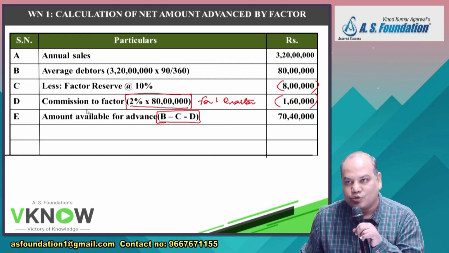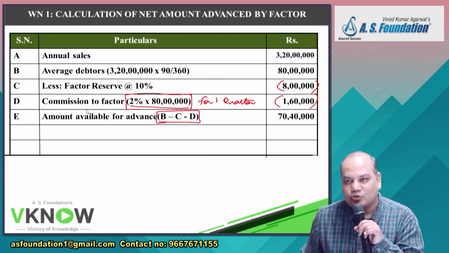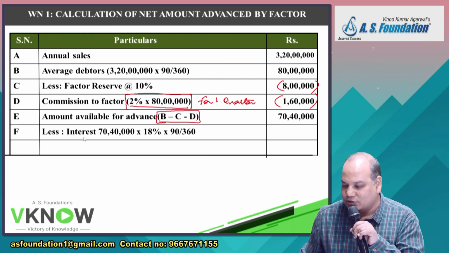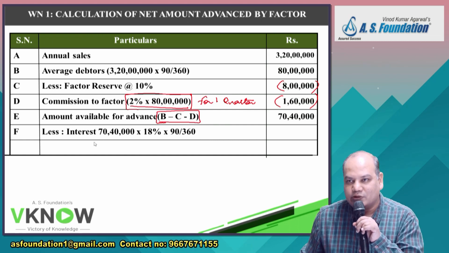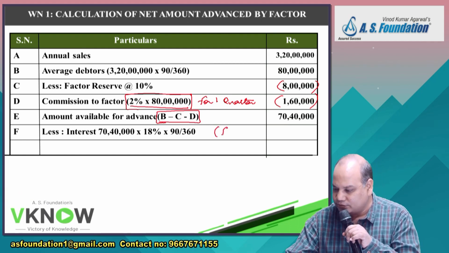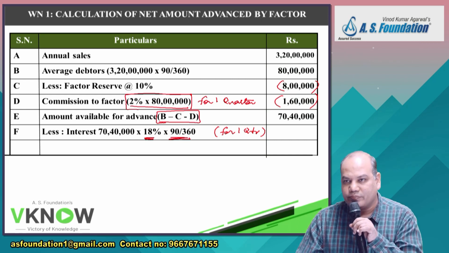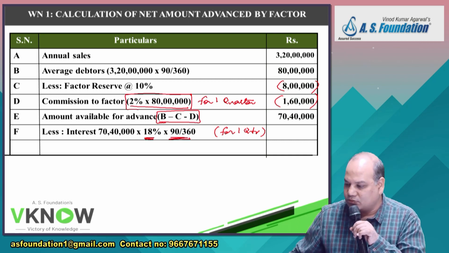But in this question they have also mentioned interest is also collected in advance. So interest will also be deducted. Less interest. Take this number. Interest for 1 quarter, write in brackets. Interest for 1 quarter. Take 70,40,000 into 18%. 18% is your interest rate. Into 90 by 360. Very good.